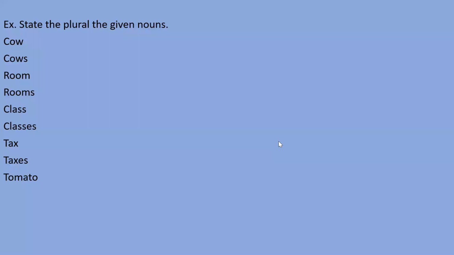Sai Pratik, please tell me. Tomatoes. Yes, right answer. Whenever our ending letter is O, we need to add ES. Very good. Mute yourself, Sai Pratik.